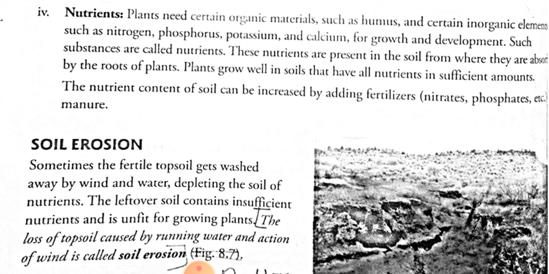When there is heavy rainfall or a strong storm, the upper layer, the topsoil, is blown away by the wind or washed away by water. And when this fertile layer is lost, the soil becomes unfit for plant growth.